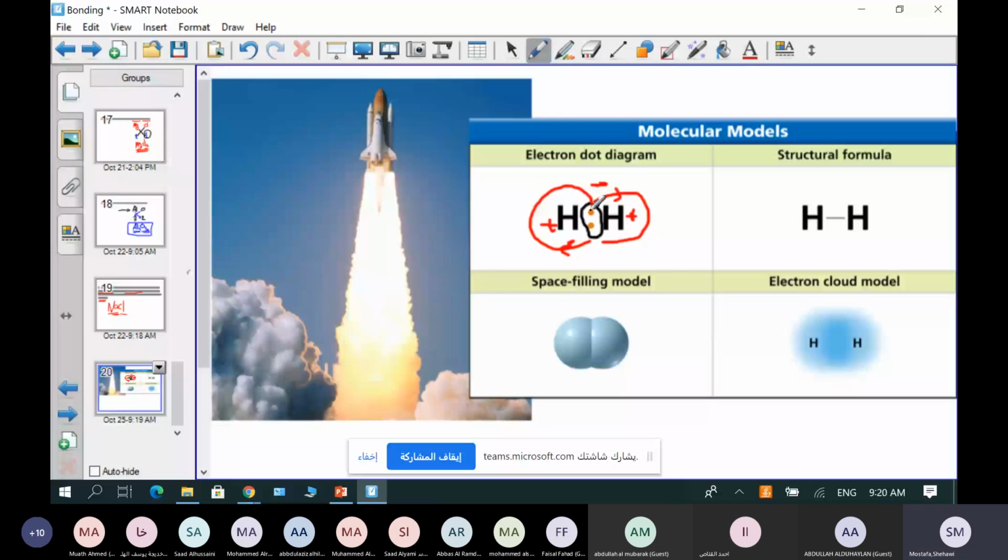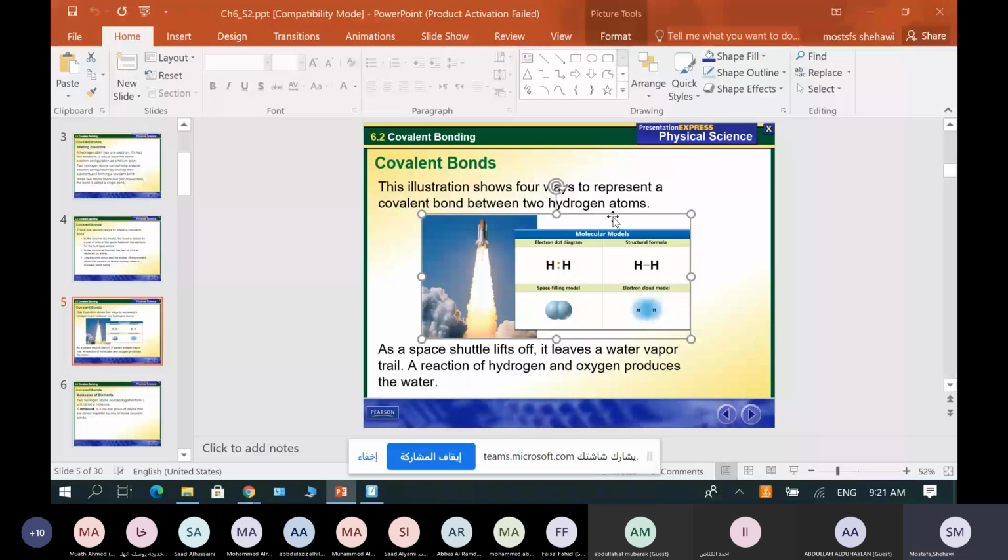The attraction force between the negative electrons that revolve around the two nuclei and the positive nuclei will form a strong covalent bond. So this is the source of the covalent bond, the attraction force between the negative electrons that revolve around the two nuclei and the nuclei of the two shared atoms. So this will create the covalent bond.